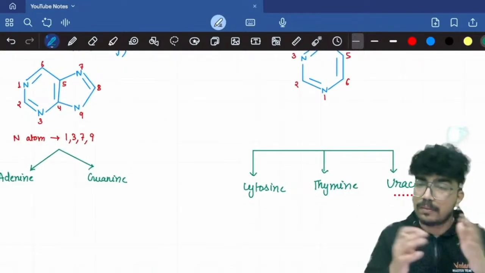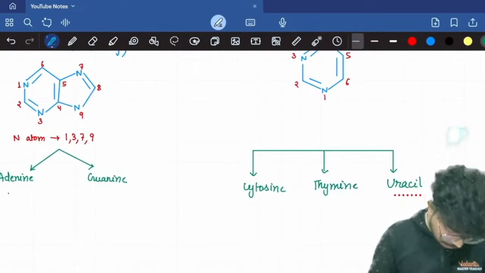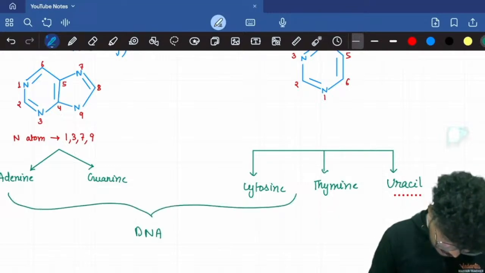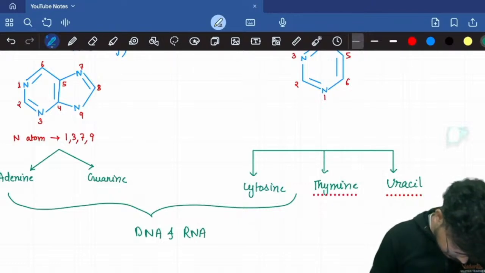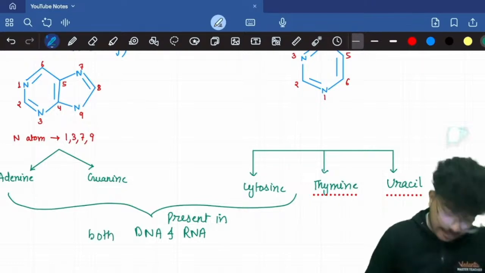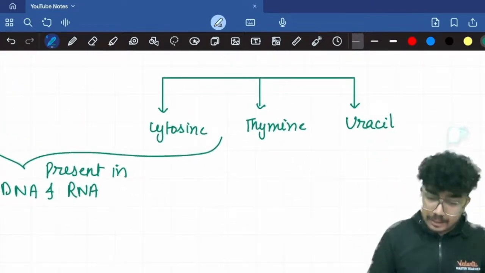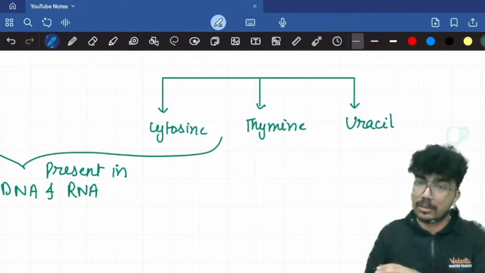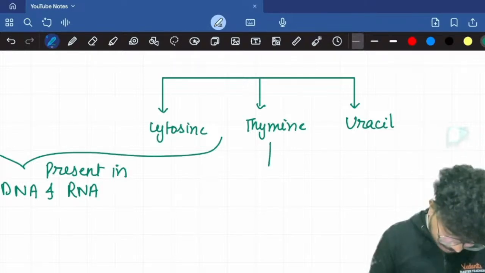These three are common in both DNA and RNA, present in both. Thymine only occurs in your DNA, uracil only occurs in RNA.